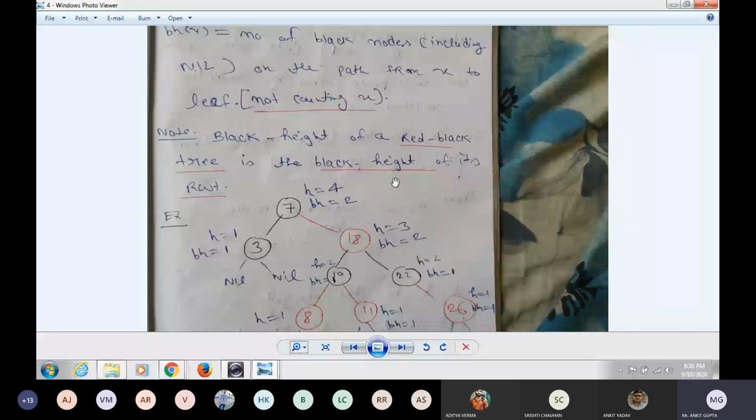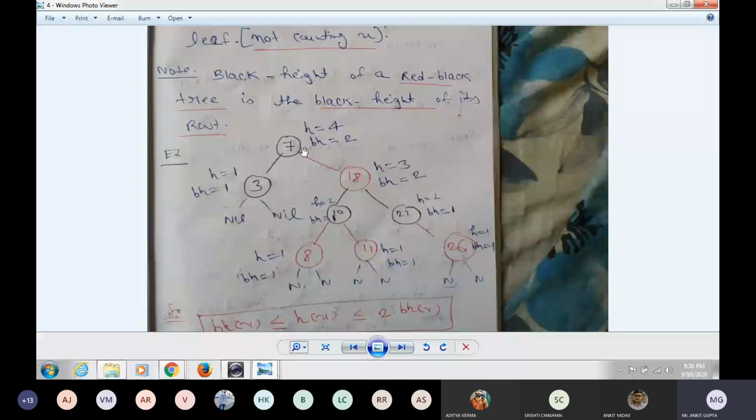Now we have 7, 3, 18, 10, 22, 8, 11 and 26. It is a BST, and it also follows the properties of a red-black tree. Now I have to find out the height and black height.